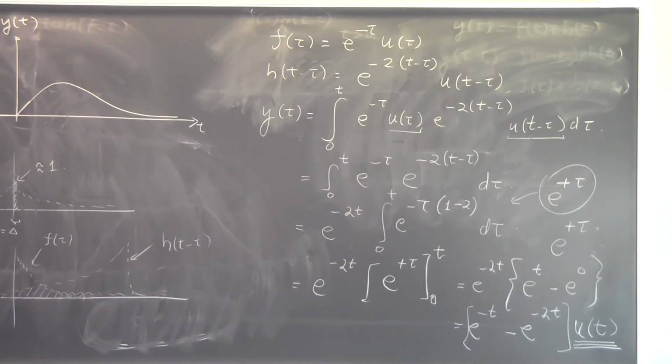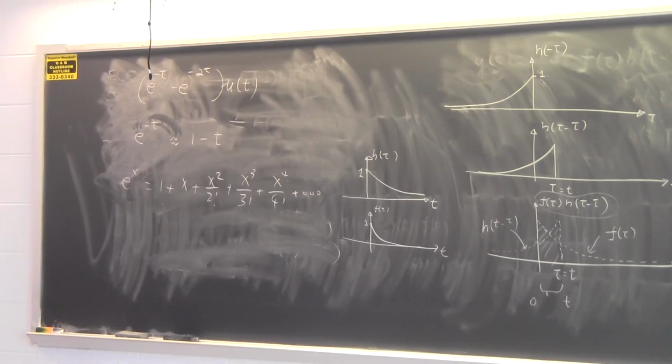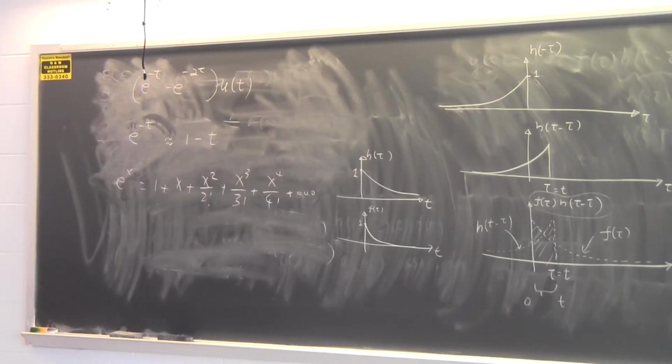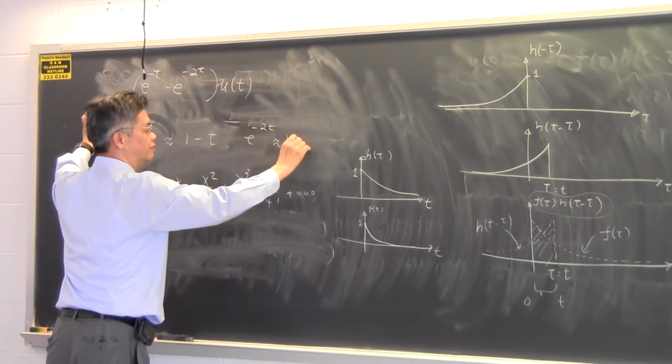Okay, I'll tell you the answer. e to the x is 1 plus x plus x squared over 2 factorial plus x cubed over 3 factorial plus x to the fourth over 4 factorial plus, and so on. If you remember this formula, well, I have probably used this hundreds of times. Then e to the minus t is roughly 1 minus t, and e to the minus 2t is 1 minus 2t.